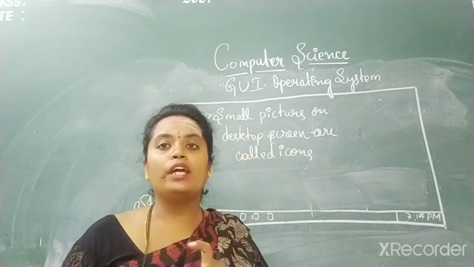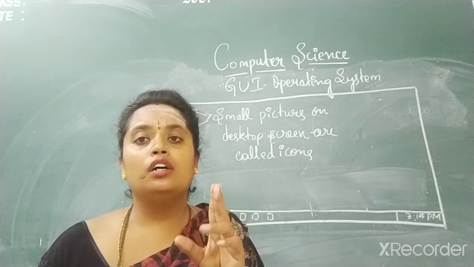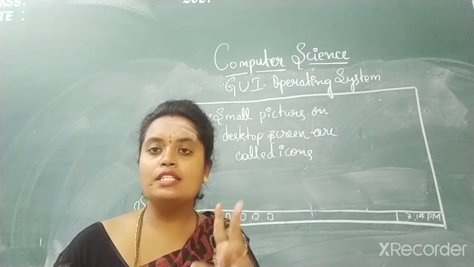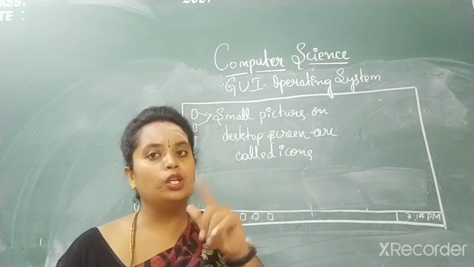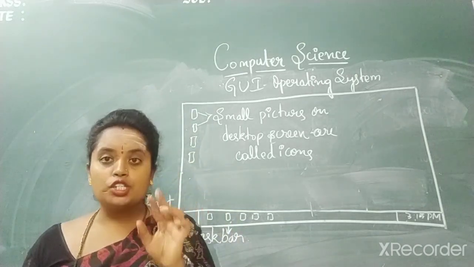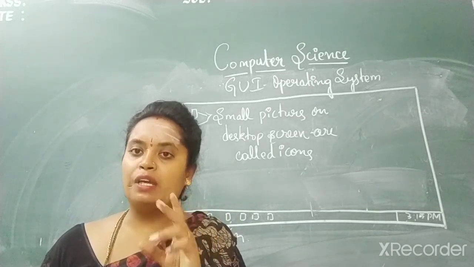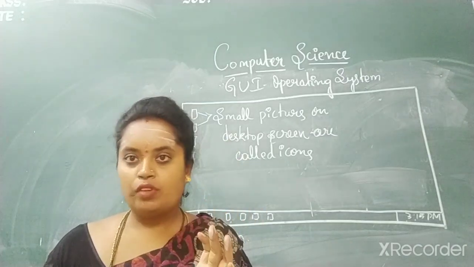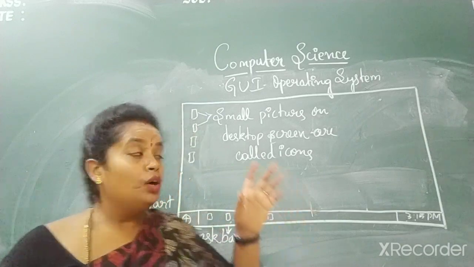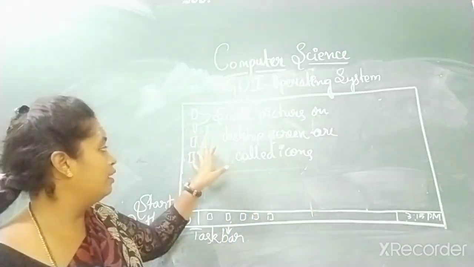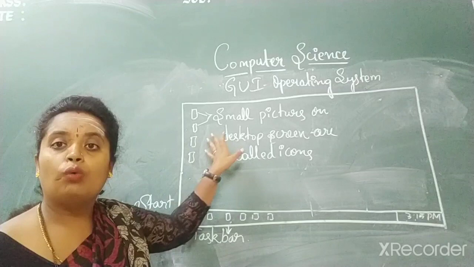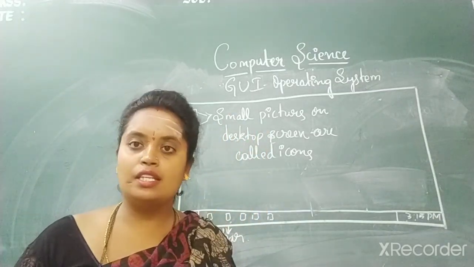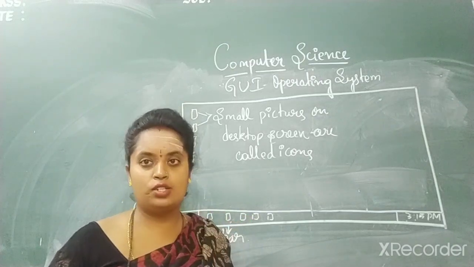Now we will be moving on to the selection of icons in two ways. One is adjacent and the other one is non-adjacent. Adjacent means one after the other or one below the other. Non-adjacent means you want to select the first one and the third one or the fourth one. So, how is this selection process done? You will have to be very careful. Listen carefully now. I will show you how it is done.